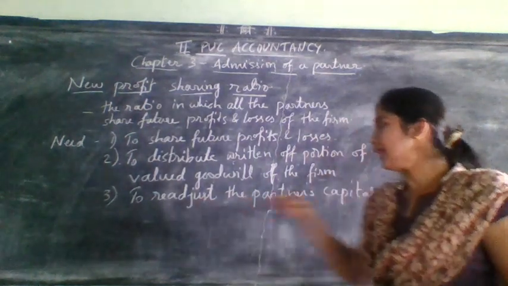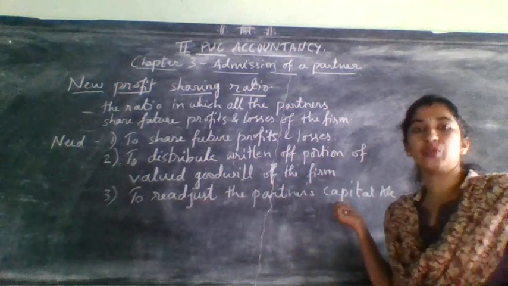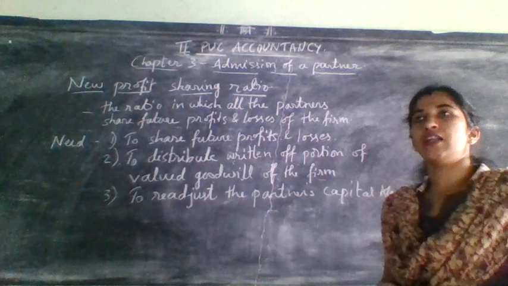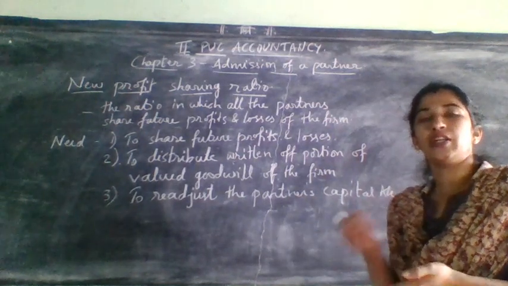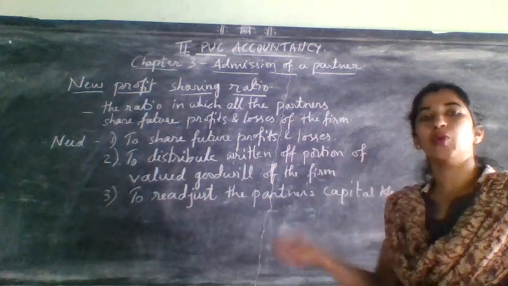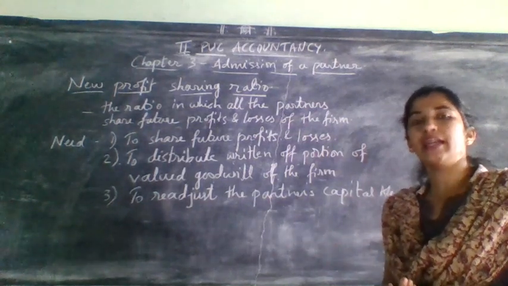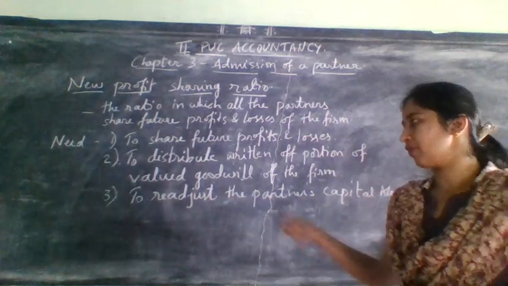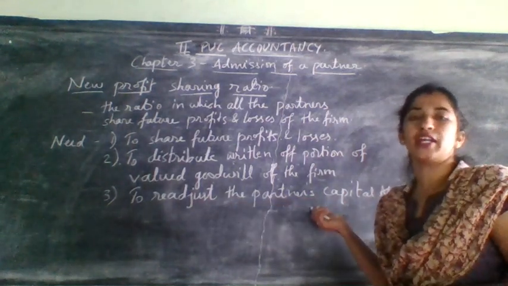Next, to readjust the partners' capital. Sometimes in the problem they will say the new partner will bring a certain amount of capital. Depending upon that, old partners will adjust their capital. So at that time we require which one? New profit sharing ratio.